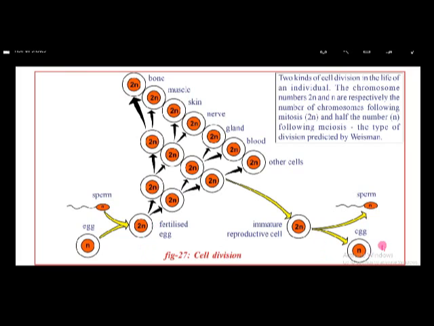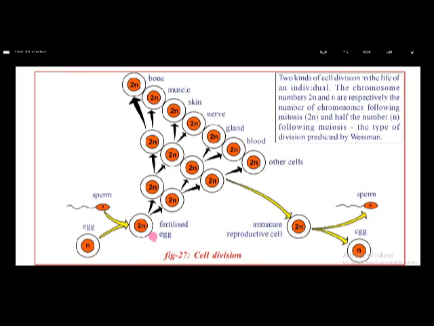But in our body, in the sperms and in the ova, chromosomes are present only single. That means only 23 chromosomes are present in the sperms and ova. But in our body parts 46 chromosomes are there, but in the sperms and ova only 23 chromosomes are present. Here it is 2n and here it is n. Here 23 pairs, here only 23.